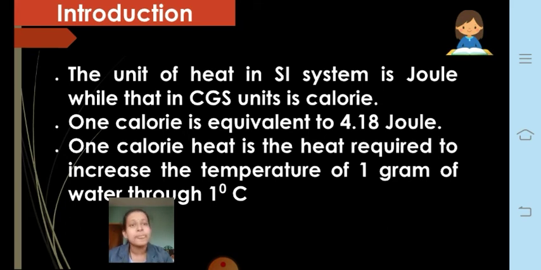Suppose you take 1 gram of water, which will be very, very little. Water also has its temperature, which depends on the room temperature. Now suppose the temperature of the water is around 28 degrees Celsius. Its initial temperature is 28 degrees Celsius, and you have taken around 1 gram of water. Now you have to heat it, or give heat to it. What will happen? You will find that the temperature of the water starts rising.